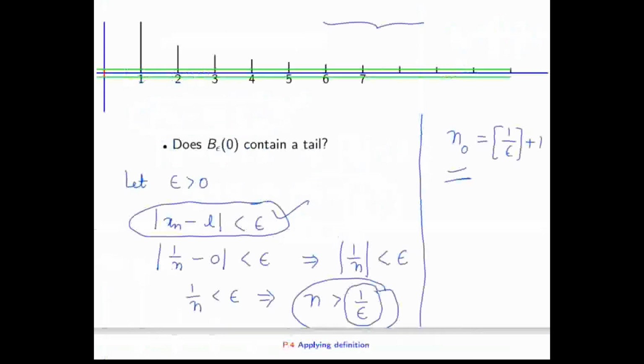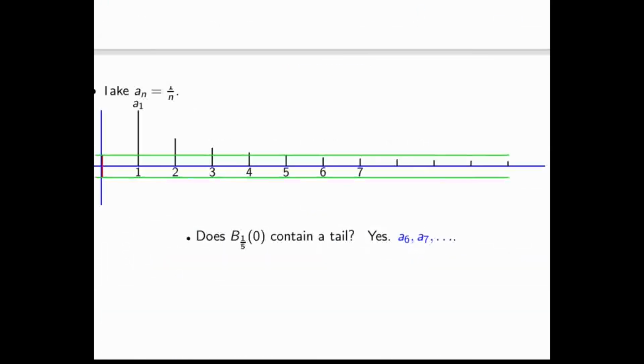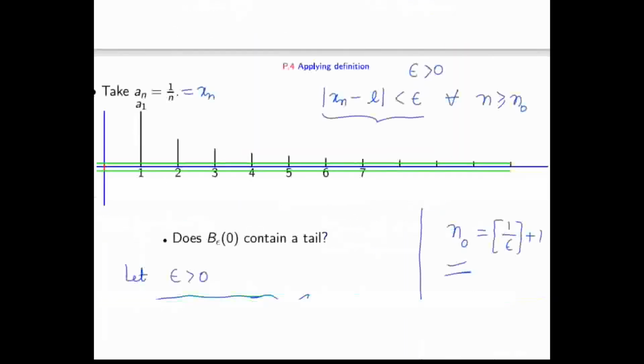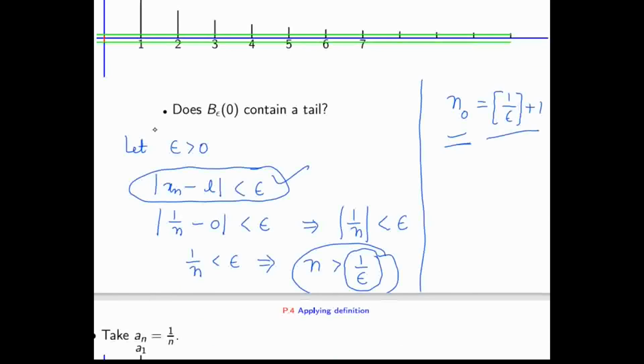That means in this picture, you are saying the answer is 5 onward. Even if you say 6 onward, you are also right, because from 6 onward all members lie between this. Even 7 onward is correct. Epsilon can be any positive real number, and whatever I have written here holds for all epsilon.